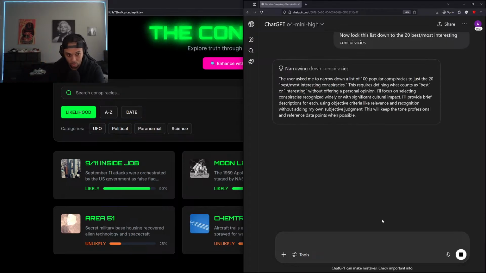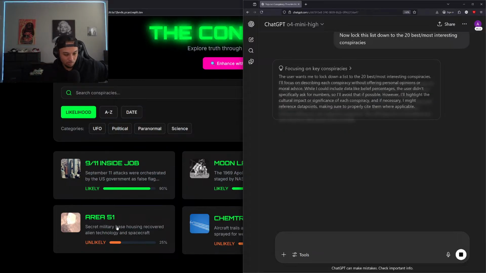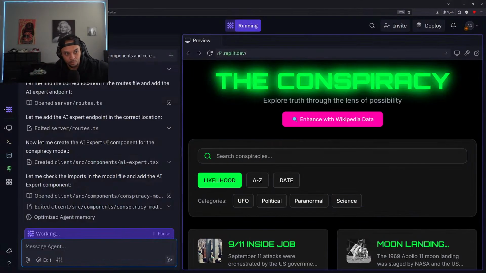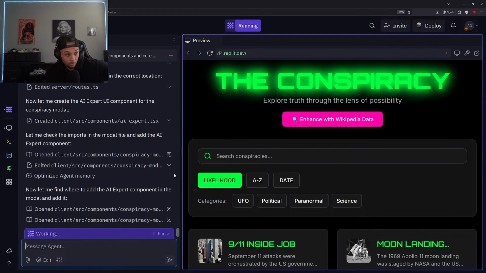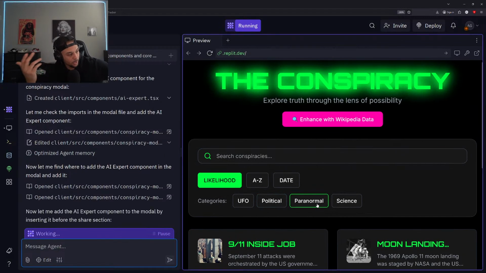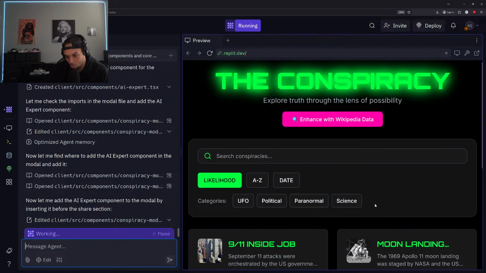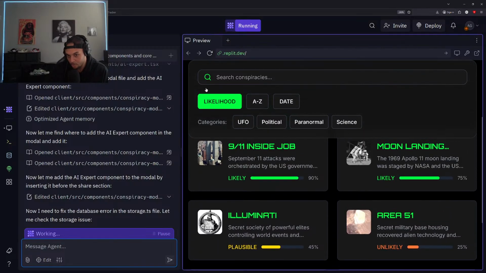All right, cool. So now we're locking down that 100 list to 20, because we want a kind of popular section, a list of conspiracies that most people would want to search for. You can put those at the top because you might not know what conspiracy you want to look for. But if you see those names listed, it can help guide you in what direction to go in.